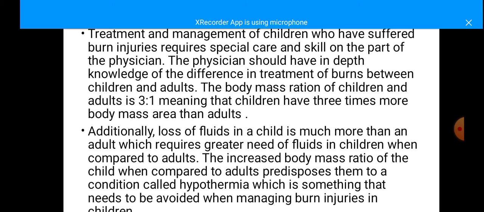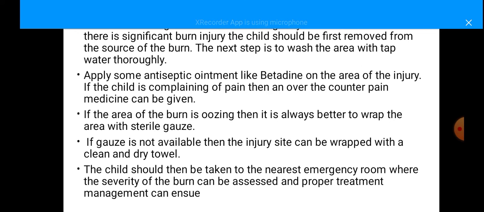The increased body mass ratio of the children when compared to the adults predisposes them to a condition called hypothermia, which is something that needs to be avoided when managing burn injuries in children. And if there is a significant burn injury, the child should first be removed from the source of the burn. The next step is to wash the area with tap water thoroughly and then apply some antiseptic ointment like betadine on the area of the injury.